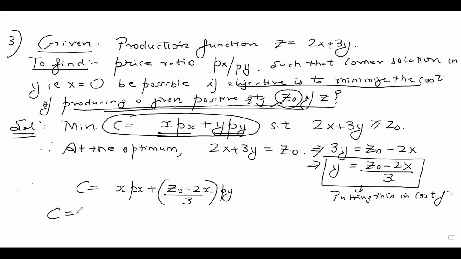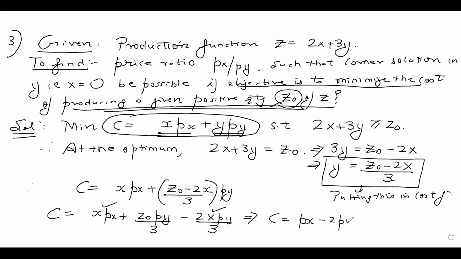Now I can do a bit of algebra and I can write this in the form y equal to mx plus c. So how do we do that? x·px plus Z naught·py/3 minus 2x·py/3. I've just opened up the brackets, guys. So within this and this, I can take x common. So what do I get? (px minus 2py/3) times x plus Z naught·py/3.